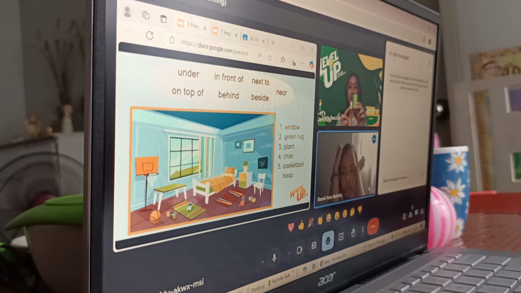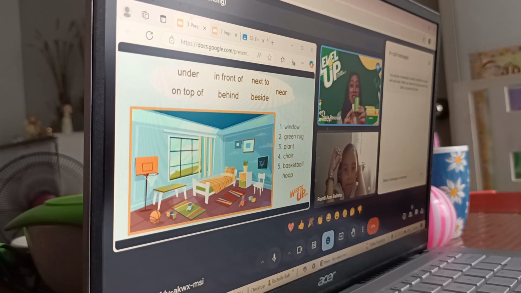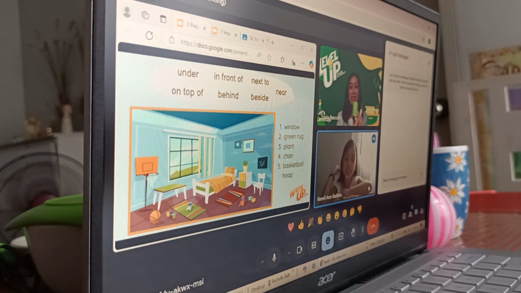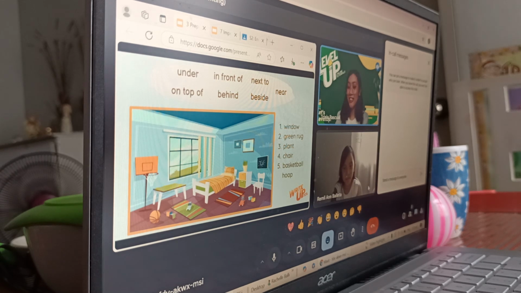How about this one? The cup is beside the cup. Can you try to restate that? The eraser is beside the cup. Alright, that is correct. How about this one? The eraser is next to or near the cup. Alright, very good. So I can see that you do understand that demonstration that we have earlier.